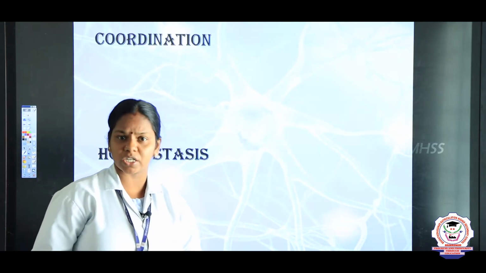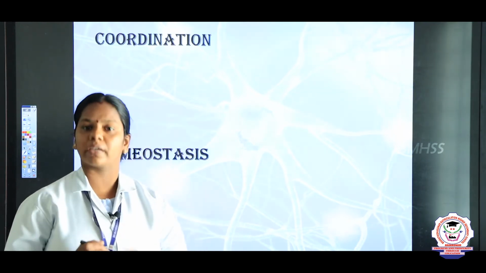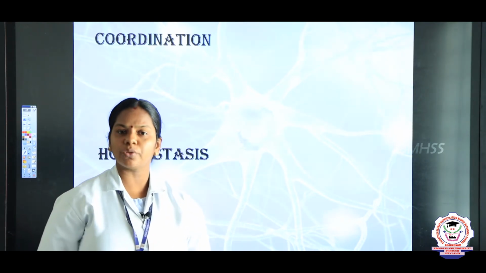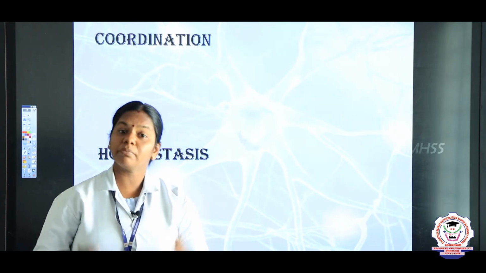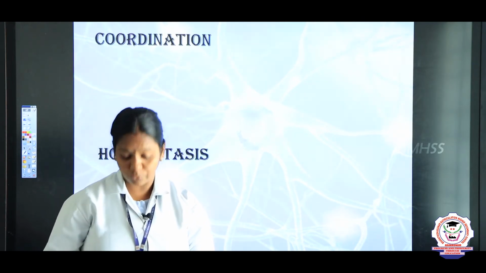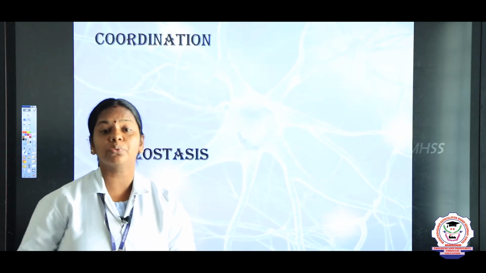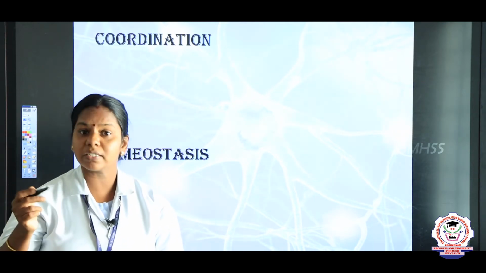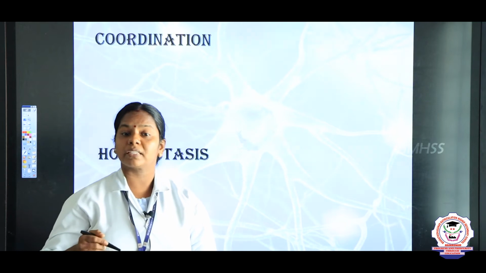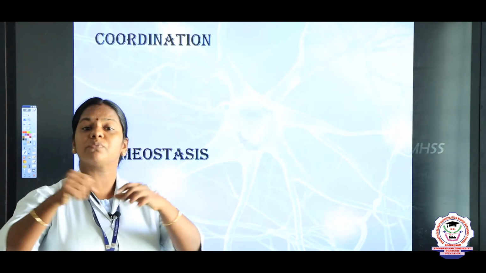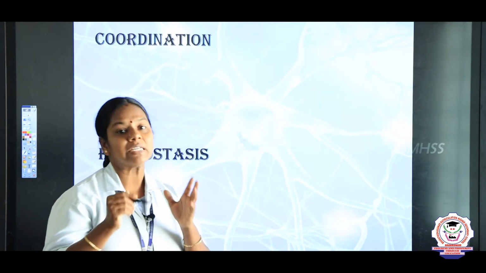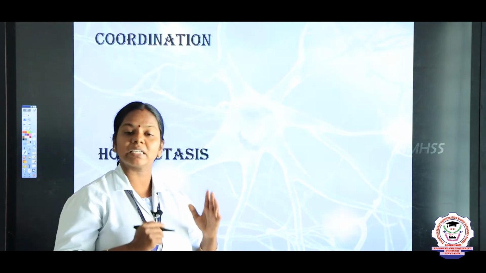What is coordination, children? Just imagine you are walking, right? What are all the things you need? Can you walk only with the help of the legs? No. We need many systems working together. For example, if you want to walk, you need the main support of our nervous system, and then our muscular system and skeletal system. So, many systems work together to perform a certain function. That is coordination.